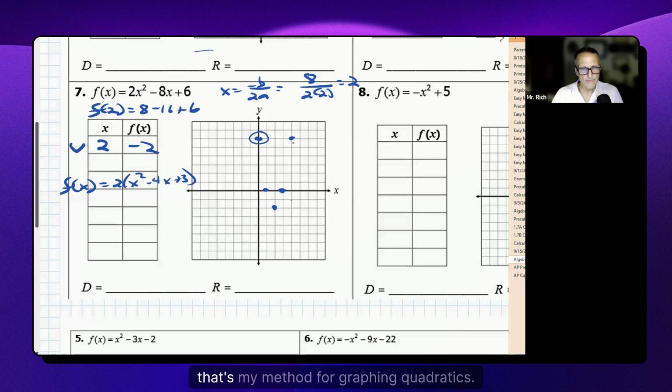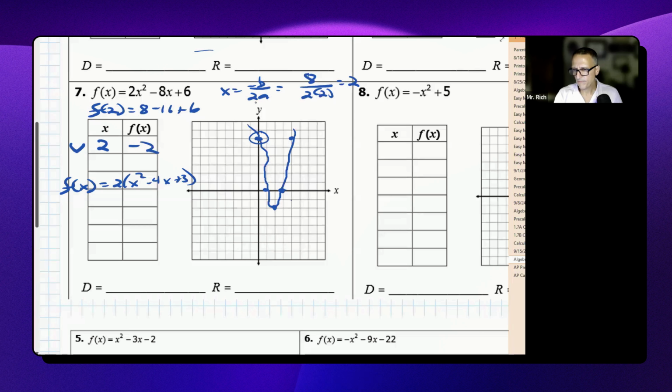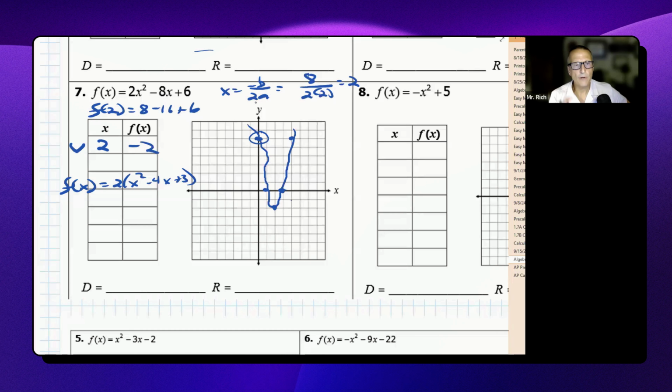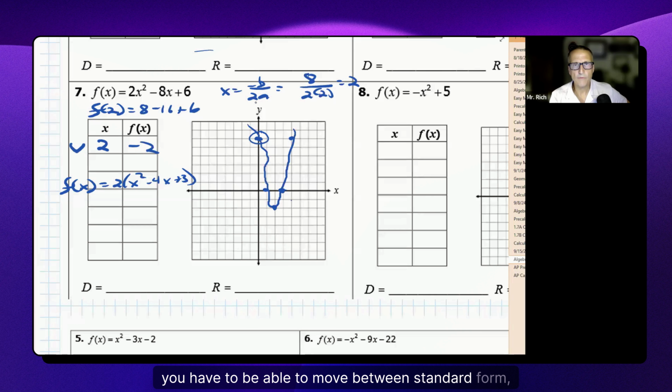So anyways, that's my method for graphing quadratics. And I'll just leave you with this thought about quadratics. If you're still doing prep on the ACT, or especially the SAT, when it comes to quadratics, you have to be able to move between standard form, vertex form, and the third form of quadratics, which is the factored form.